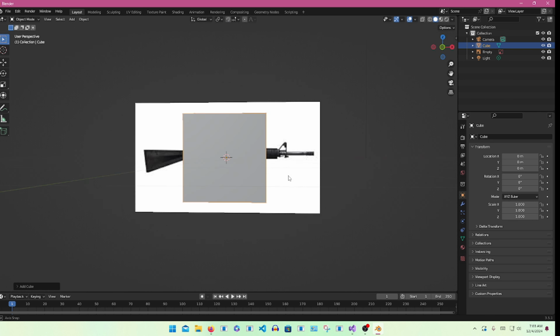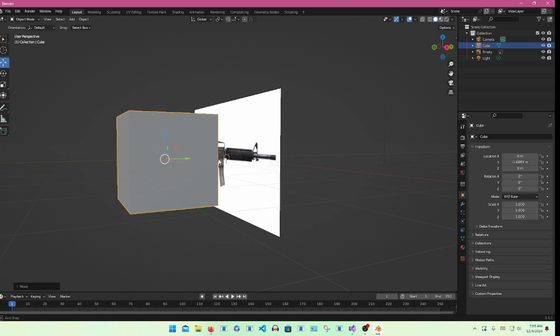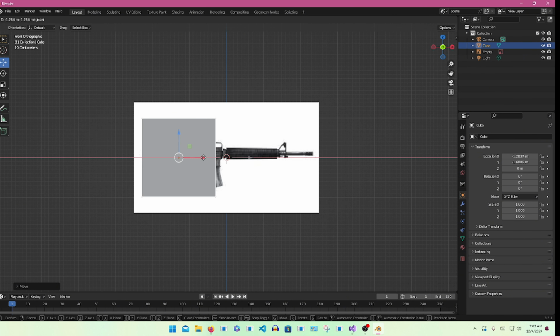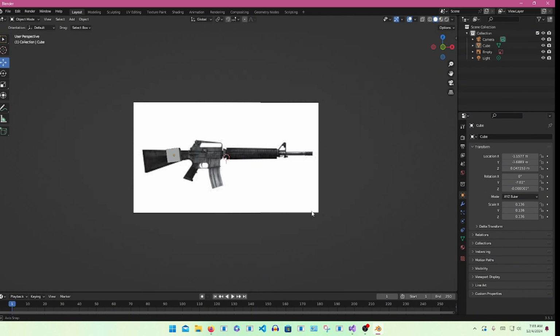Now click Shift A again and go to Mesh. Select a cube. Drag the cube over to the comb of the assault rifle and press S to size it down. Then we're going to drag it over to the end of the comb and we're going to size it down just to the right size of the end of the comb. Then we're going to press R to rotate it over so it looks just like that.